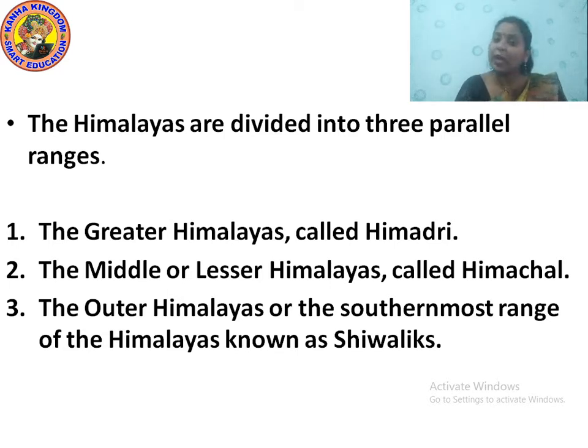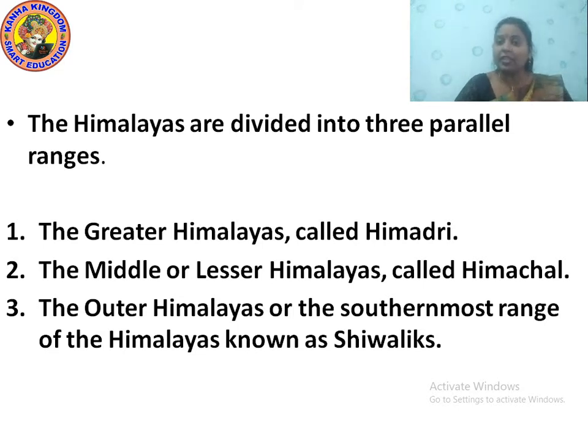And the last one, the Outer Himalayas or the southernmost range of the Himalayas, known as the Shivaliks. The Greater Himalayas are known as Himadri, the Middle or Lesser Himalayas are called Himachal, and the Outer Himalayas in the southernmost range are called the Shivaliks.